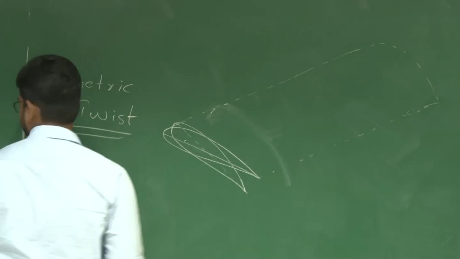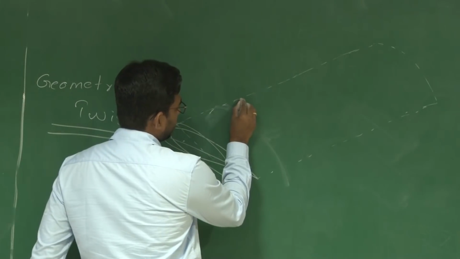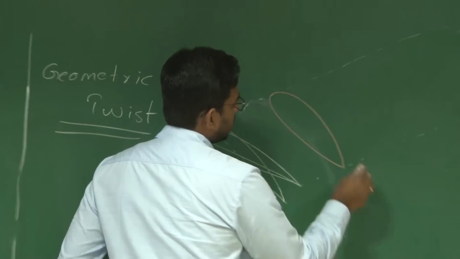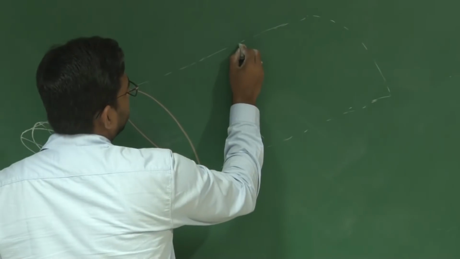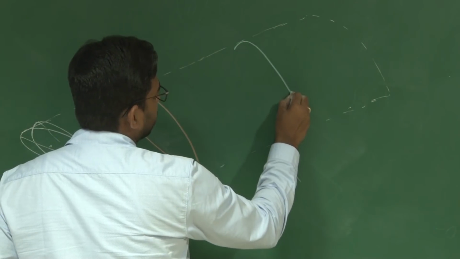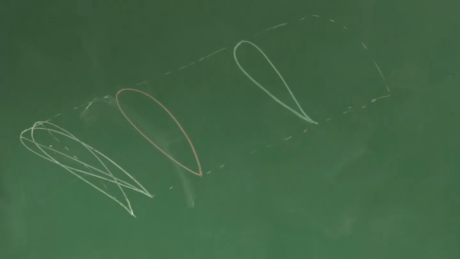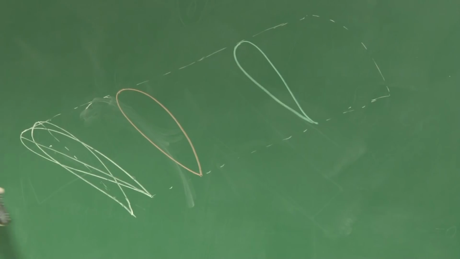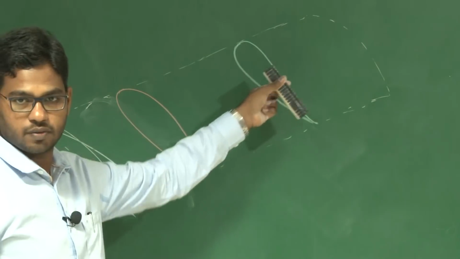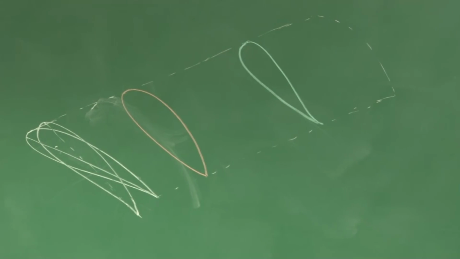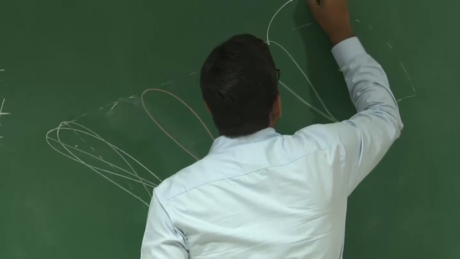So aerodynamic twist is like this: here I may use a symmetric aerofoil, and here I may use a symmetric aerofoil or another type of aerofoil with different thickness. By changing the aerofoil you are changing the aerodynamics along the span. Although it is not a physical twist, from the geometry it looks as if the wing is twisted. So this particular twist is known as aerodynamic twist.